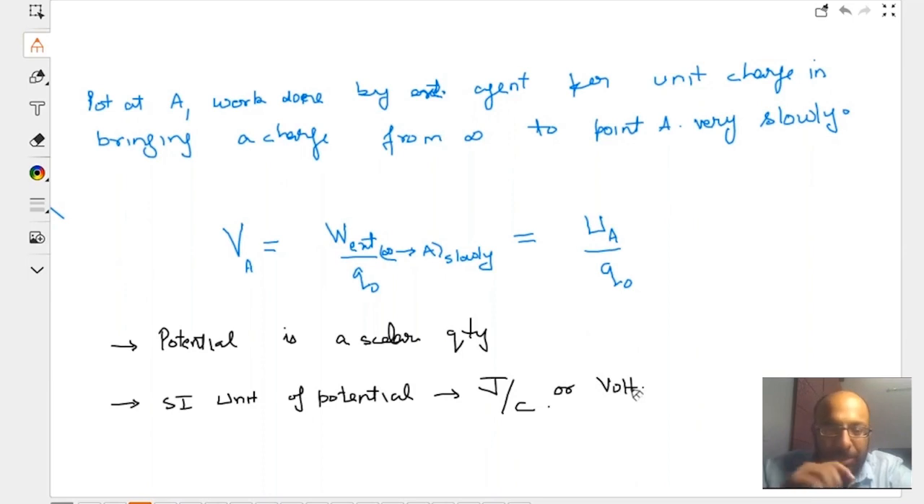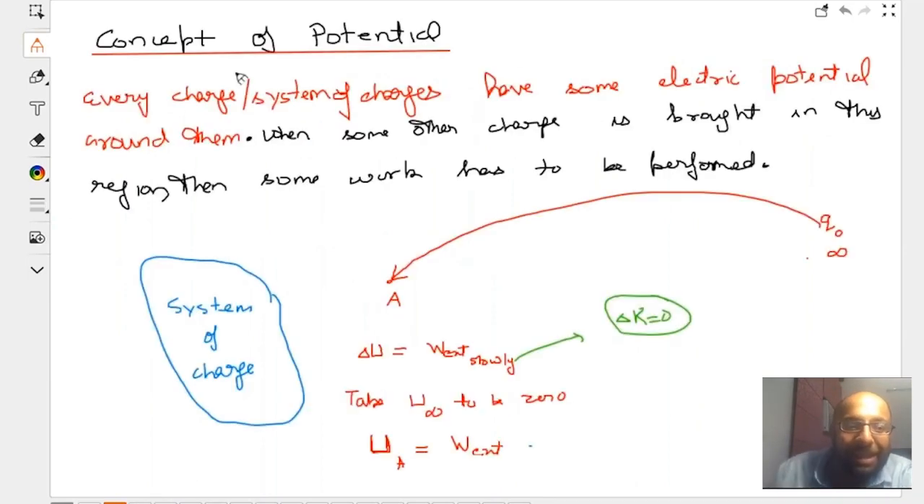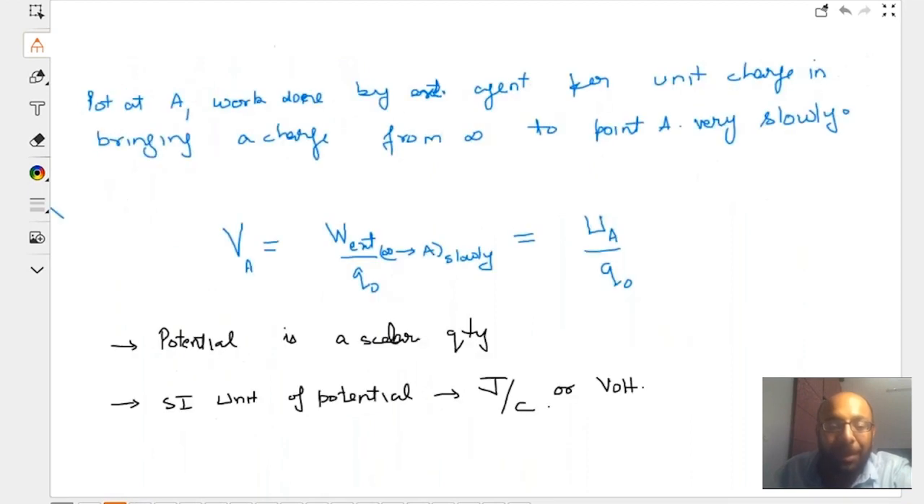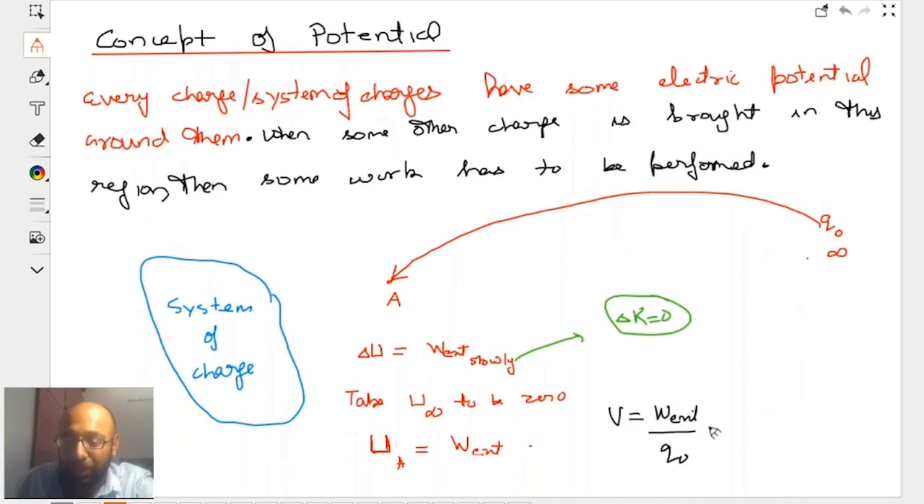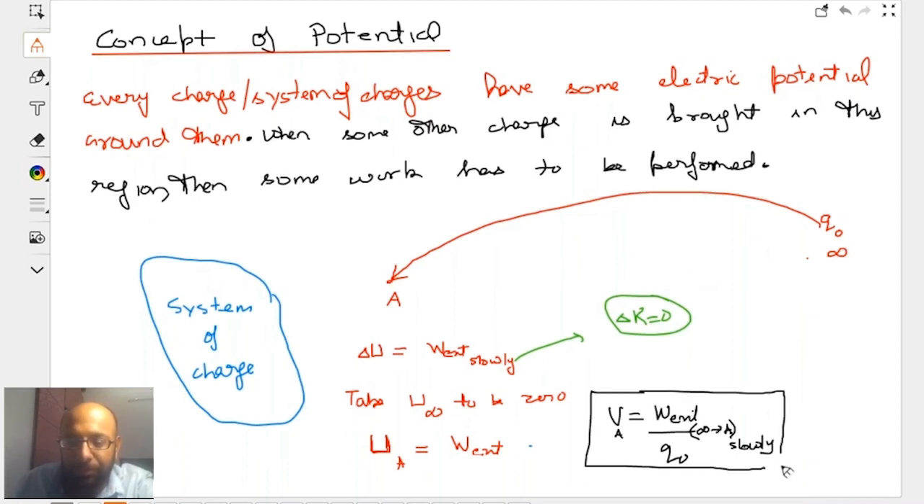Right? So kids, what am I saying? I am saying electric potential is defined at every point, and it is the work done by an external agent in bringing a charge Q naught from infinity to point A very slowly, per unit charge. So what is potential, my dear kids? It is the work done by an external agent in bringing the charge Q naught from infinity to A very slowly. This is potential at A. Right, kids? Do you get the definition of electric potential?